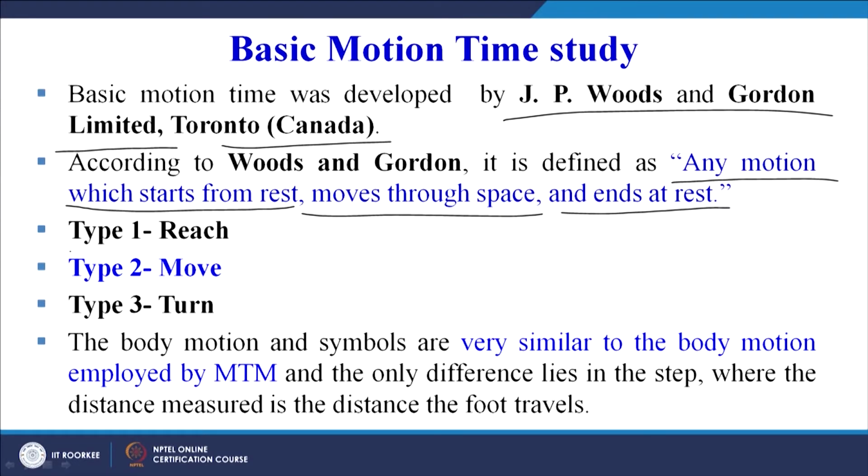Now the different types are: type 1, reach. For example, this pointer is kept here, I am standing here in a state of rest. So first I reach to this place, I go and pick it up. The second, type 2, is move, I have moved. Then type 3 can be turn.